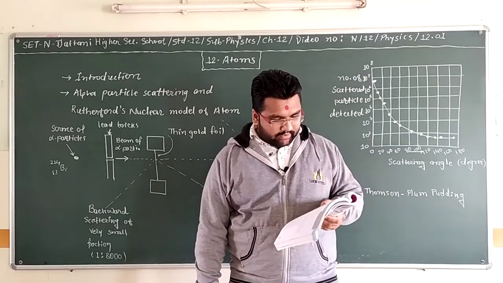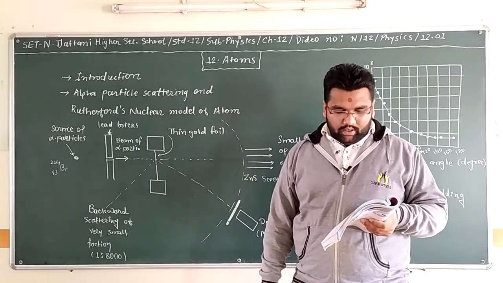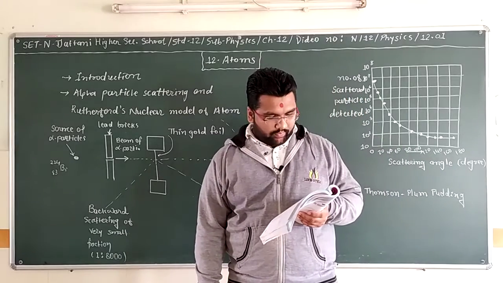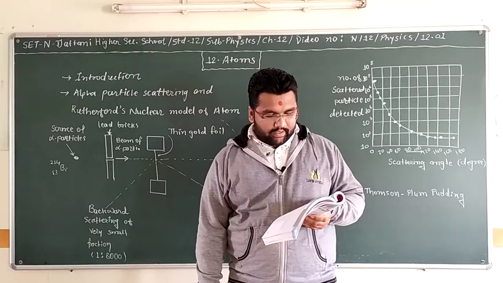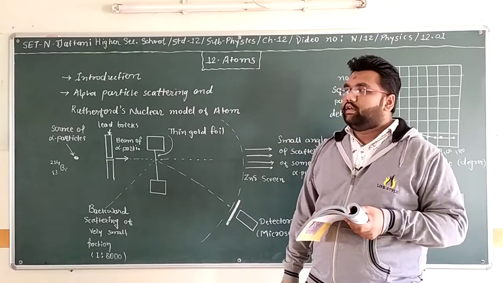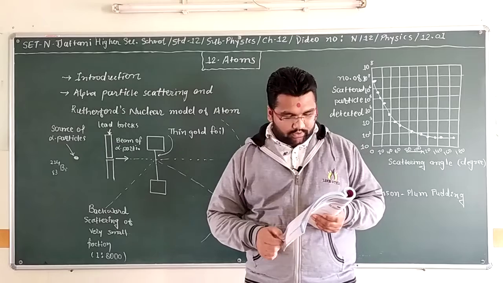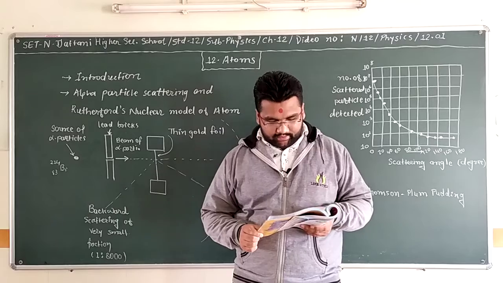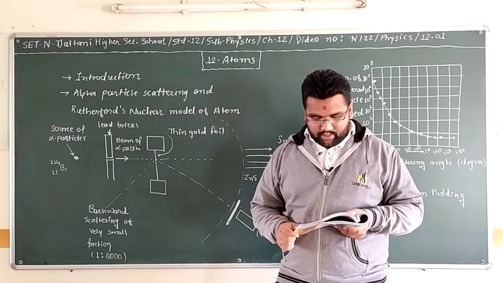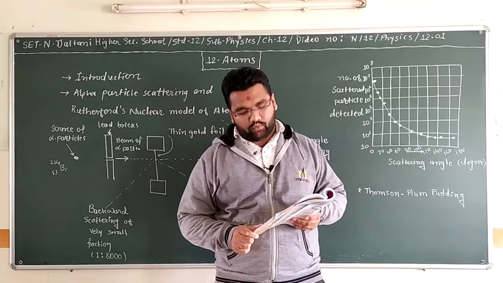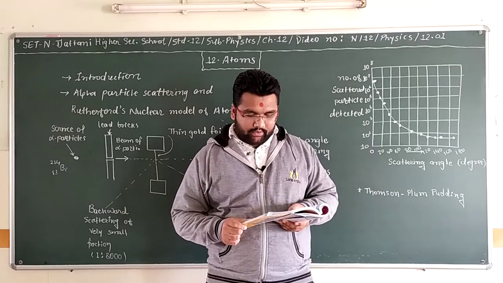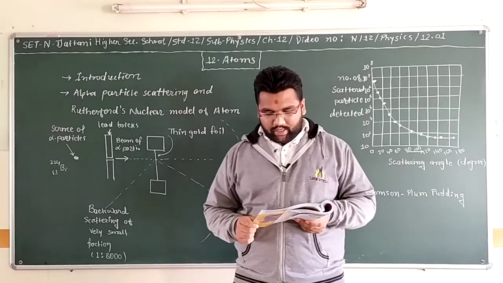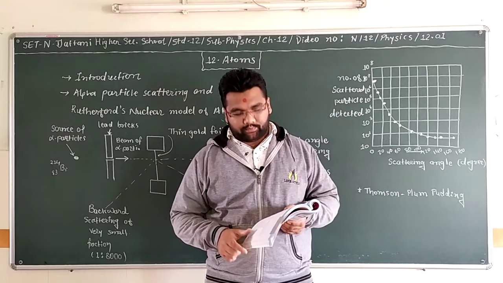Rutherford's experiment suggested the size of the nucleus to be about 10^-15 meter to 10^-14 meter. From kinetic theory, the size of an atom was known to be 10^-10 meter, about 10,000 to 1 lakh times larger than the size of the nucleus. Thus, the electron would seem to be at a distance from the nucleus of about 10,000 to 1 lakh times the size of the nucleus itself. Thus, most of the atom is empty space.